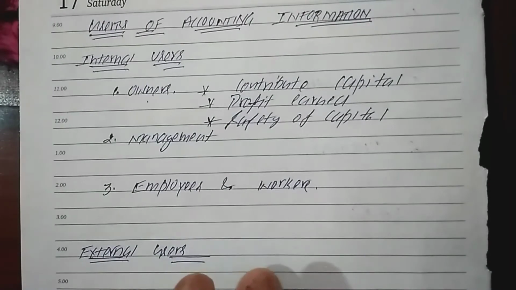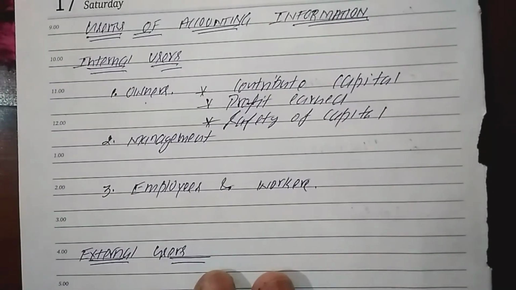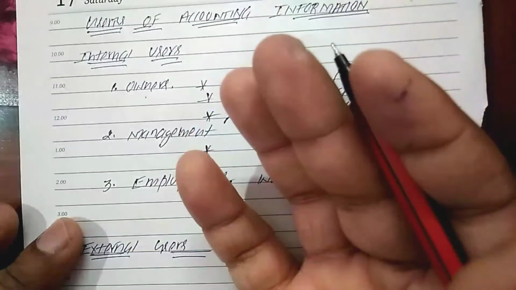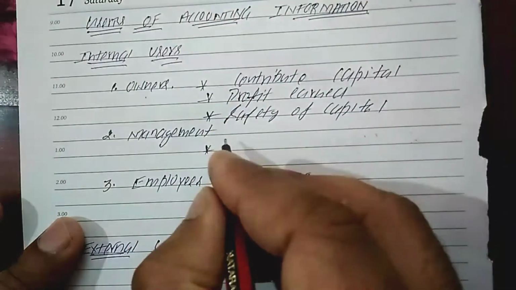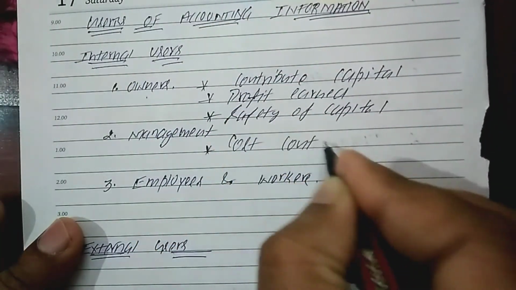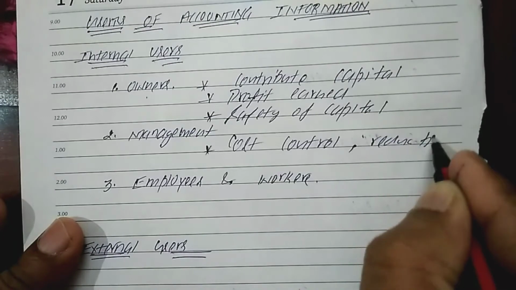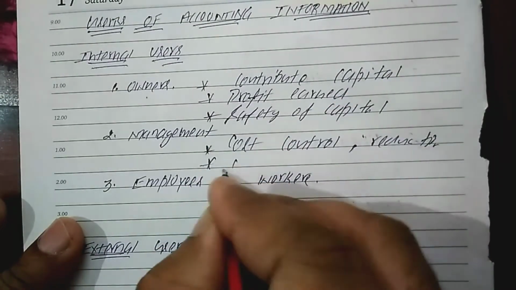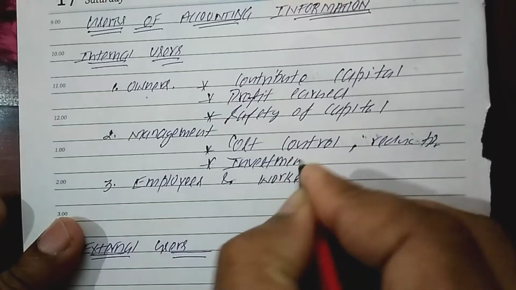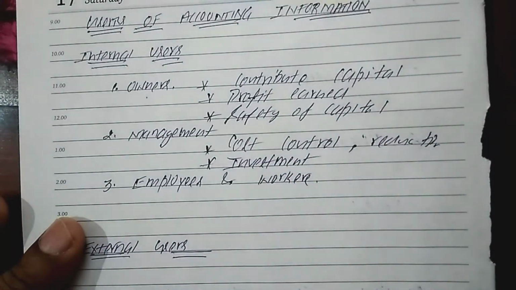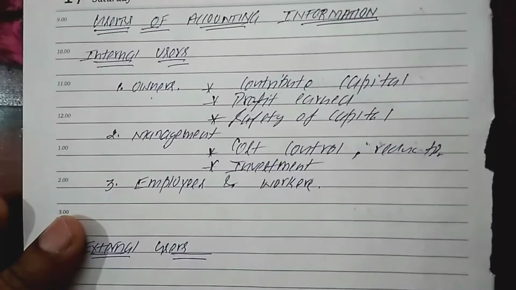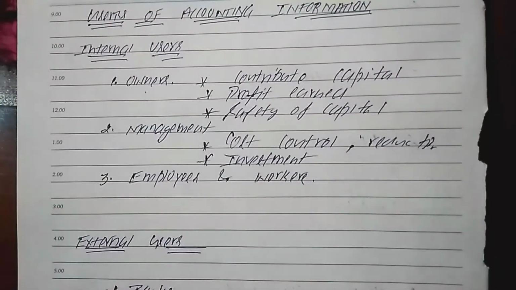The second person is the management. Why does the management need the accounting information? Management needs the accounting information because management wants to know how much cost control is required if the profit is less. How much cost reduction is required if the profit is less. Similarly, management wants to know in which area investment should be done so the profit can increase, or whether the investment in a new project should be done or not. If the profit is high, then investment in the new project will be done. That is the reason they need the accounting information. On the basis of accounting information, they will take the further decision.